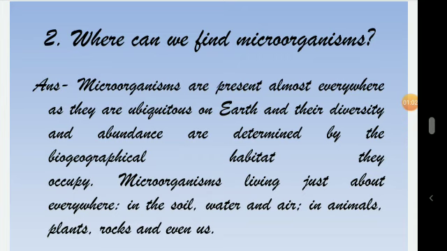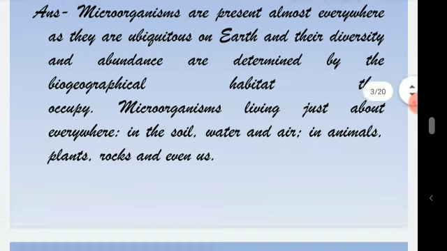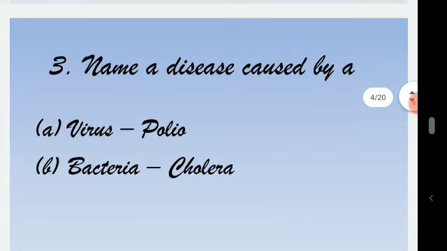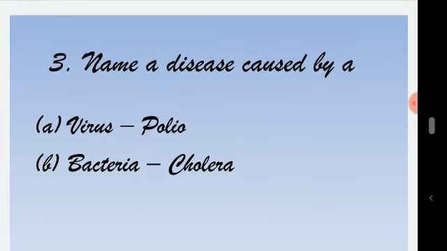Microorganisms live just about everywhere: in the soil, water, and air, in animals, plants, rocks, and even us.